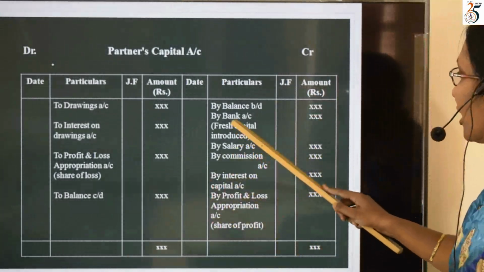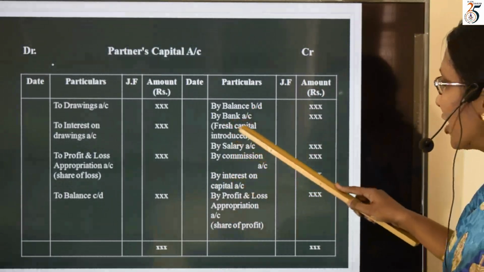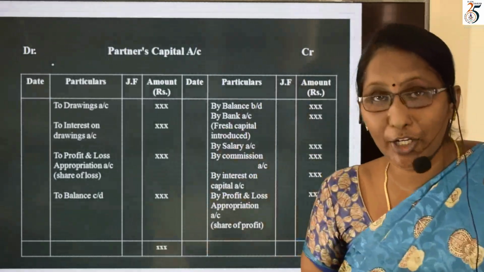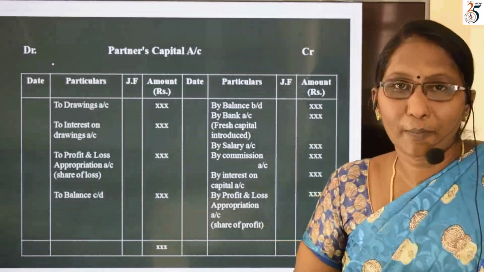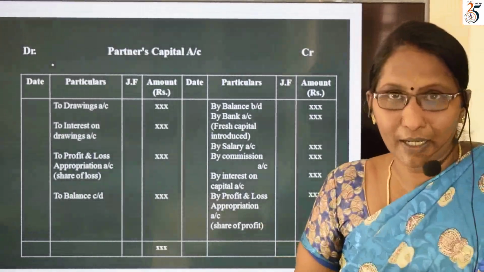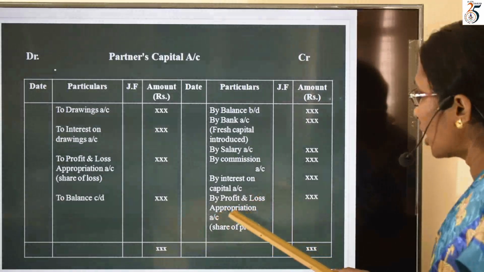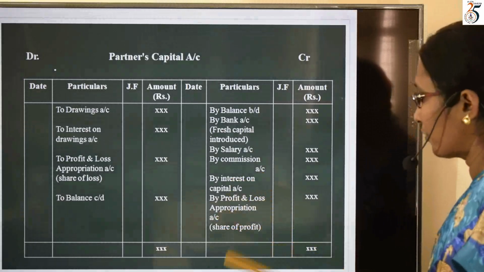So here one more item is there, that is by bank account. Fresh capital introduced. The additional capital introduced by the partners should also be added with the capital. By profit and loss appropriation account, here, share of profit.